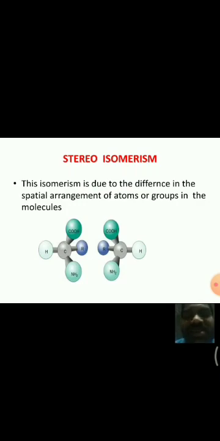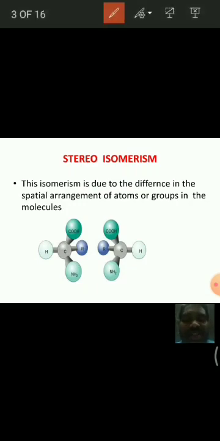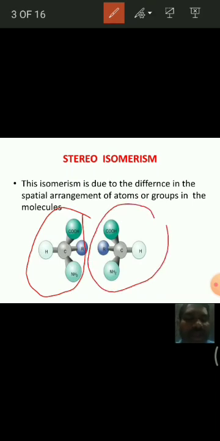For example, by seeing this one example, let us try to understand what stereoisomers are. In the first structure and second structure, the groups attached to the carbon atom are the same: one hydrogen atom, one COOH group, one NH2 group, and one alkyl group.